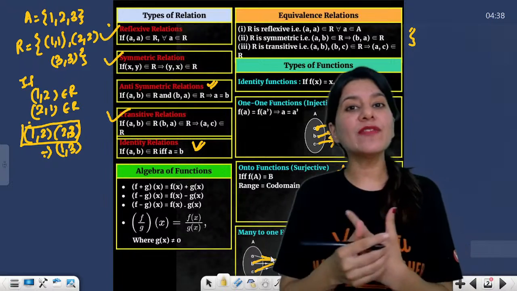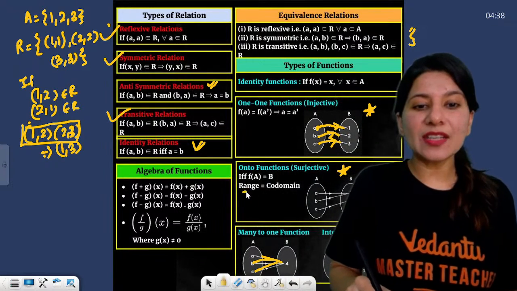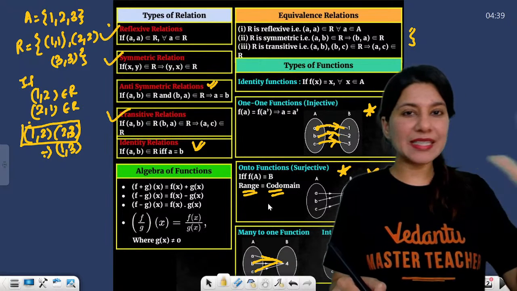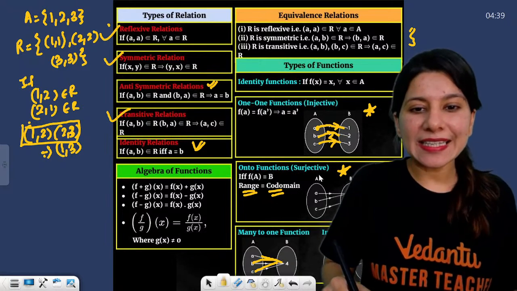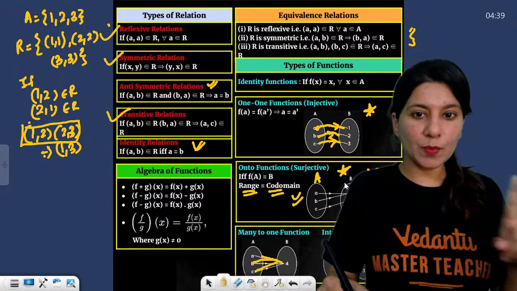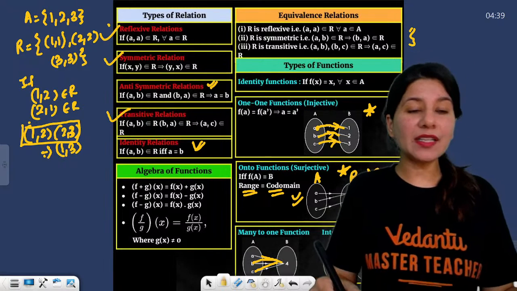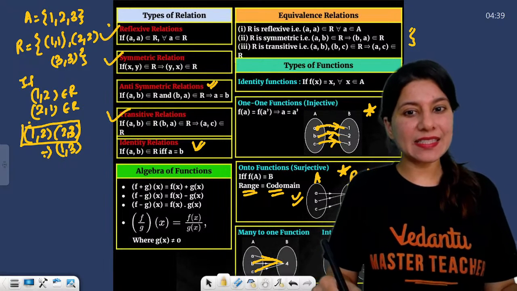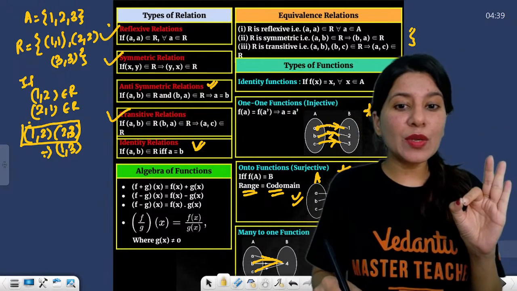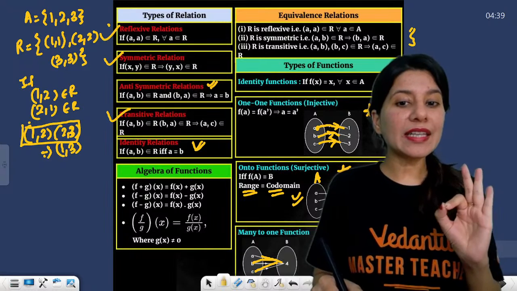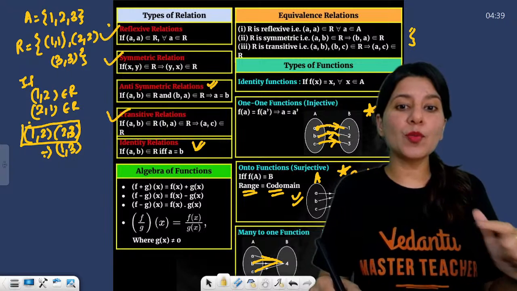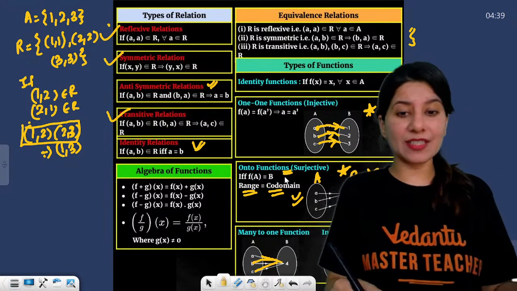Now what is an onto function, ma'am? What is codomain? What is range? Please explain one more time, ma'am. So basically, if you can see this, this is your set, domain. Set B is nothing but codomain, right? And what is range? Over here, can you see both the elements are connected? That means range and codomain both are equal, so this is onto or surjective.